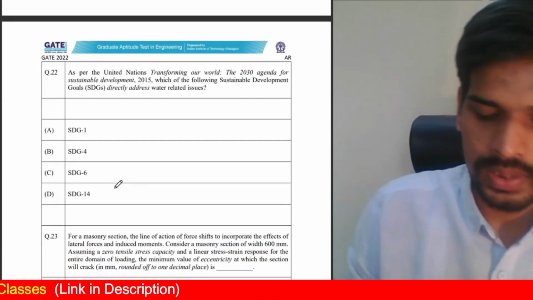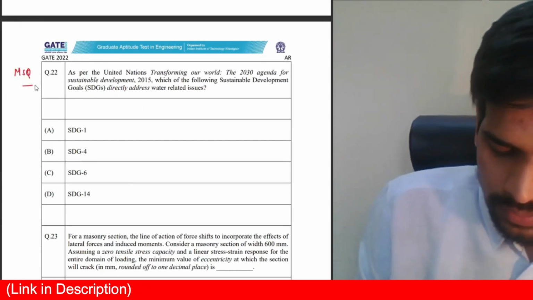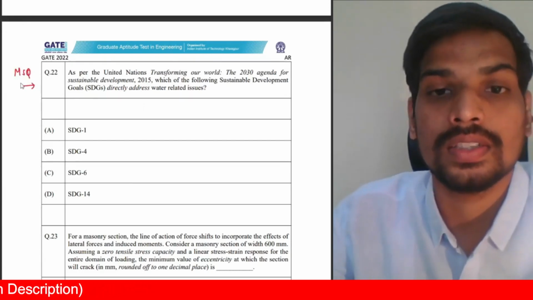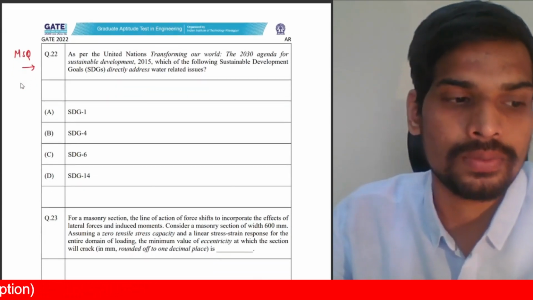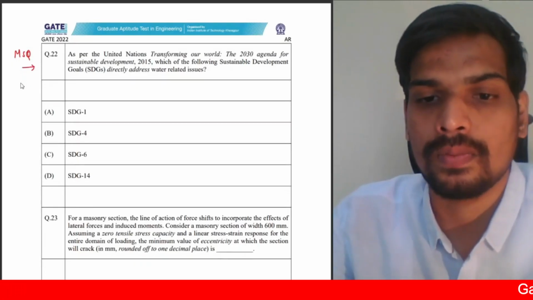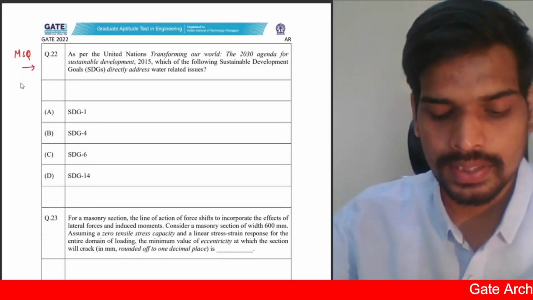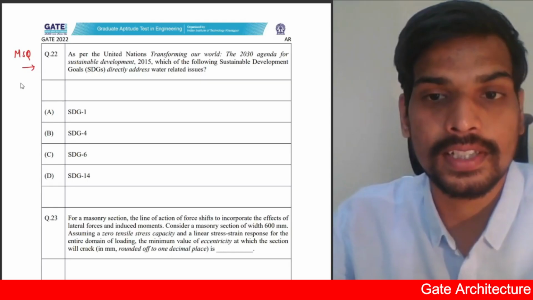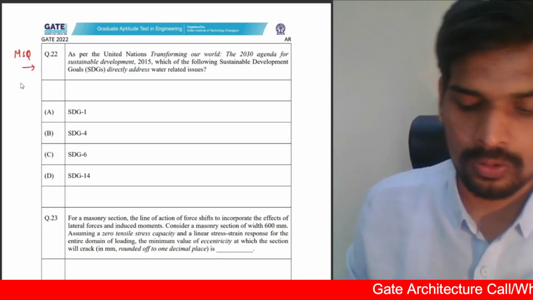Let us look into this next one. This again is a multiple select question for 1 mark. In last year's paper, when multiple select question was introduced, not even a single question was asked for 1 mark in multiple select. But here you have around 6 questions this year, I think, in multiple select pattern also.